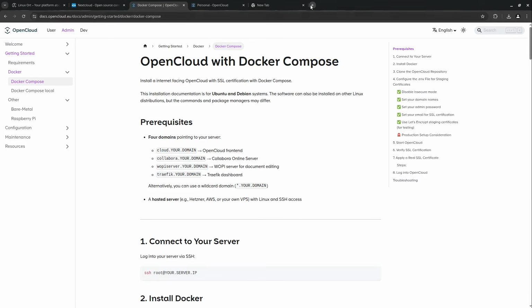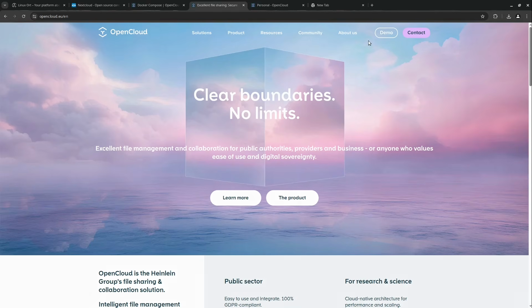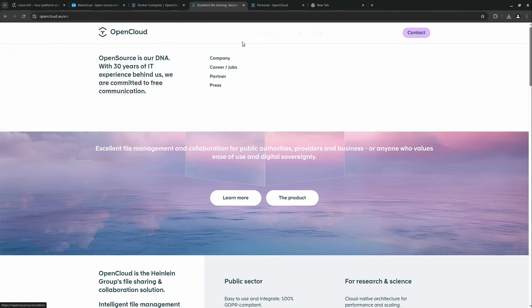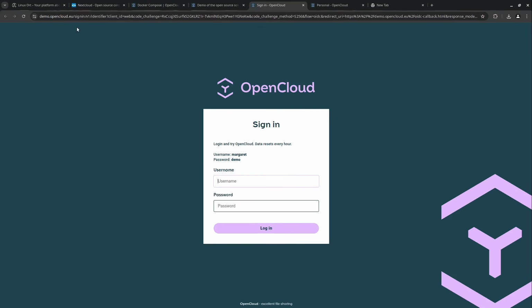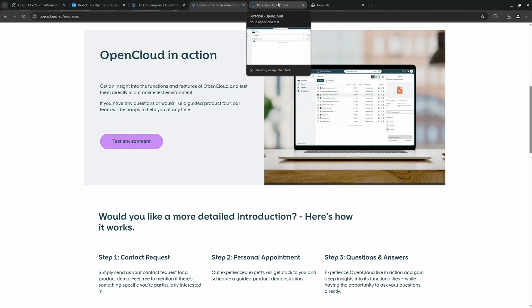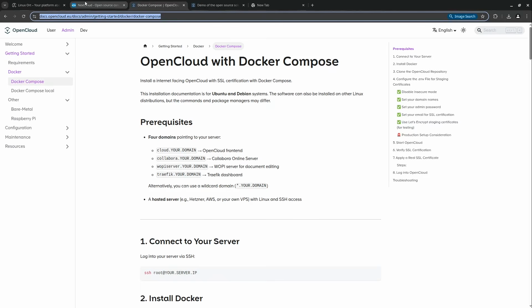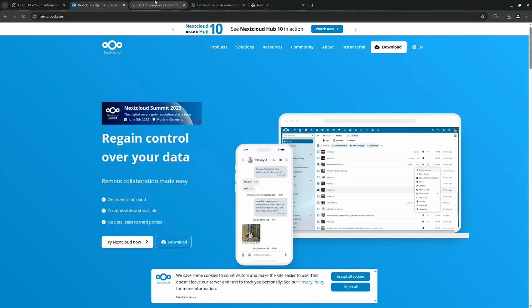And if you want to try out OpenCloud very, very fast, there's also a demo waiting. So you could select just demo on opencloud.eu, and then we could just test the environment here. Perfect. Demo.opencloud.eu. We see here our username, password demo, and then you can also just try it out for yourself in the official demo cloud here. Nice. So this is it for now with